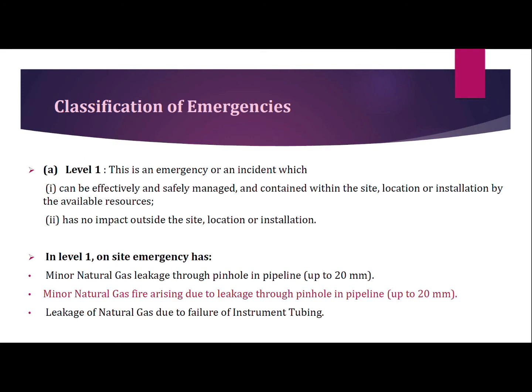Similarly, the diameter of the pipeline is up to 20. Third is the leakage of natural gas due to the failure of instrument tubing. These are the three examples of level 1 emergency.